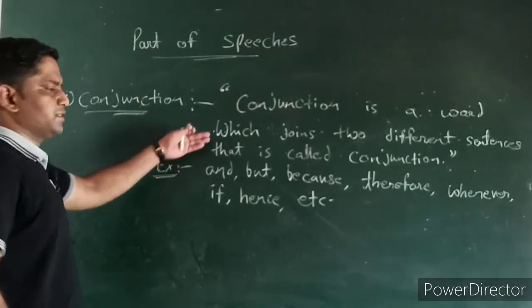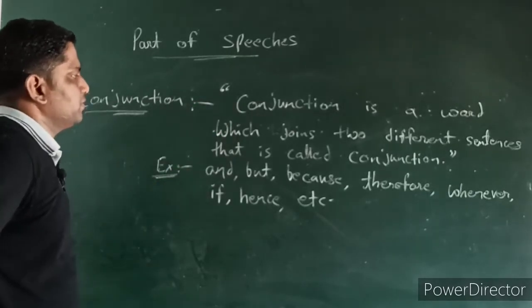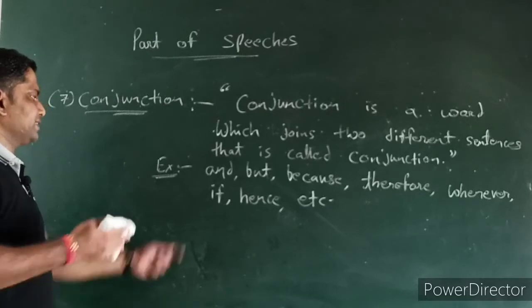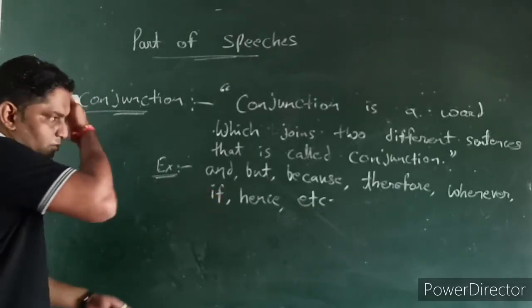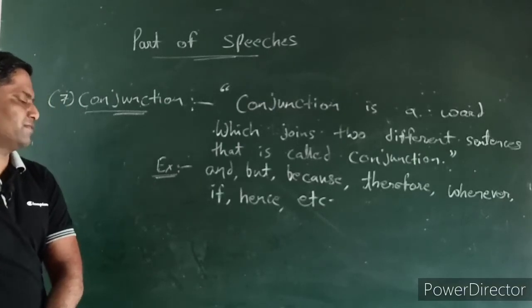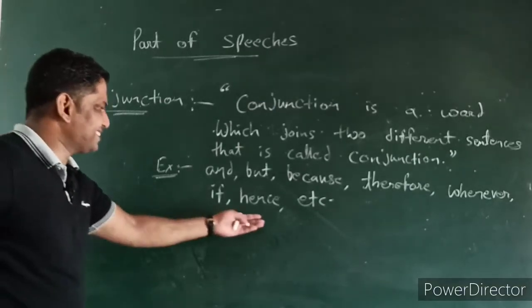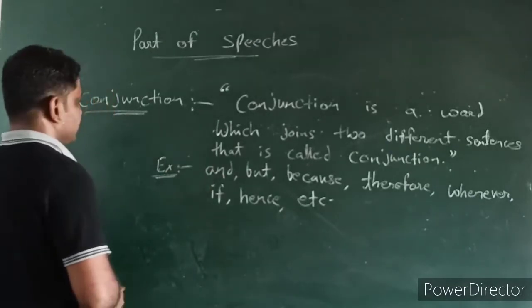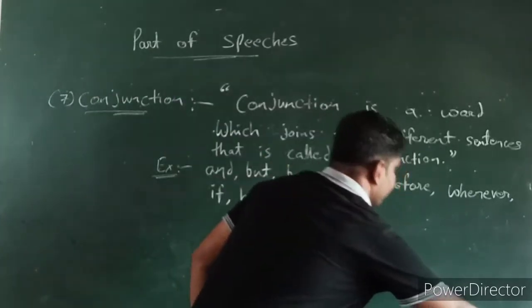Again this is quite simple. Conjunction is a word which joins two different sentences. The examples we have written over here are and, but, because, therefore, wherever, if, hence, whereas, a lot of things are there. Hope you are understanding better.